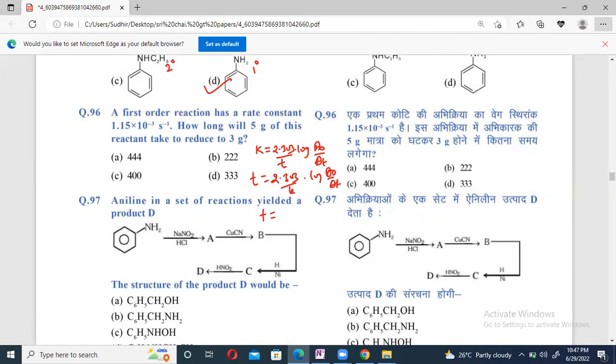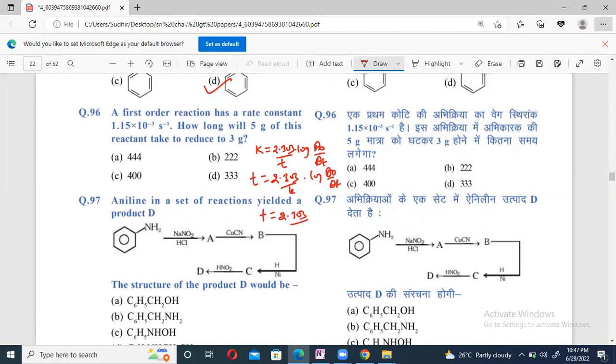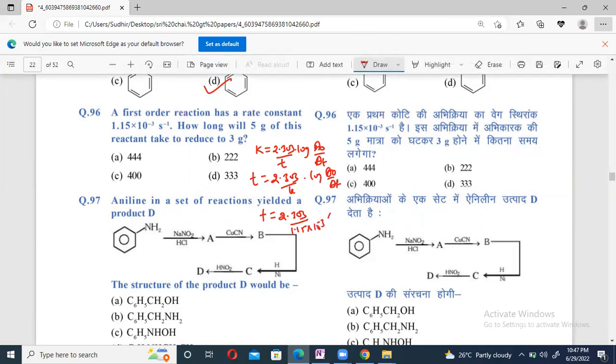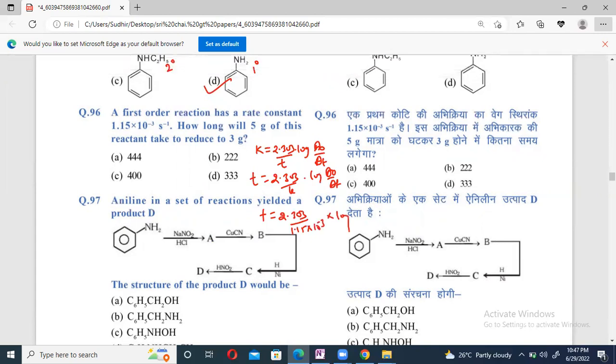T equal to 2.303 by K, 1.15 into 10 power of minus 3, into log of 5 gram to 3 gram, right? Actually, we have to take the number of moles, but molecular weight is not given. I am writing 5 gram of this reactant to reduce to 3 gram, 5 by 3.